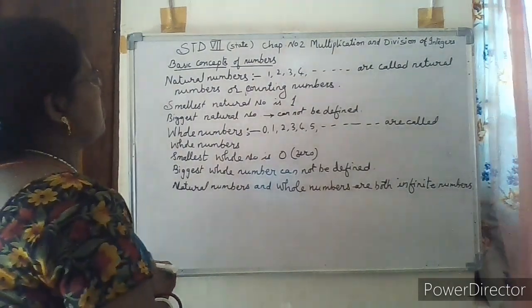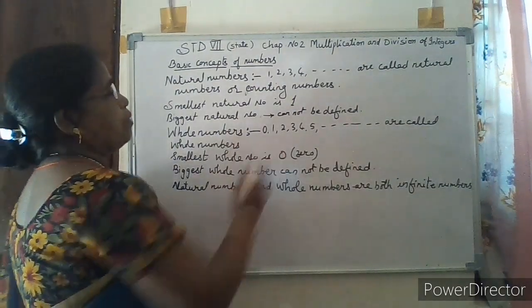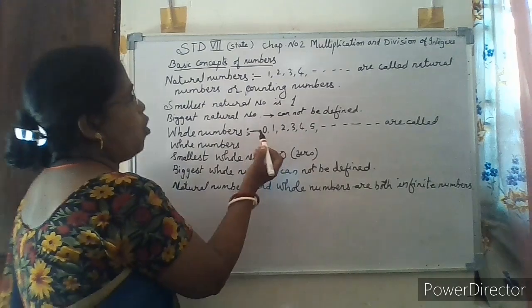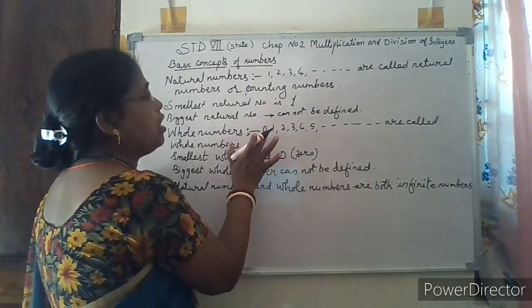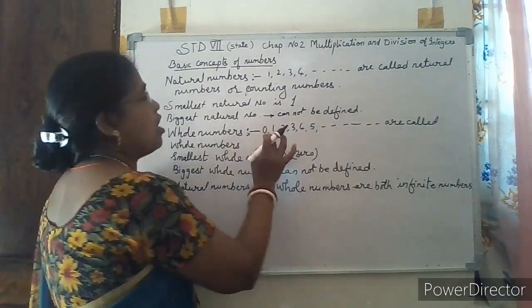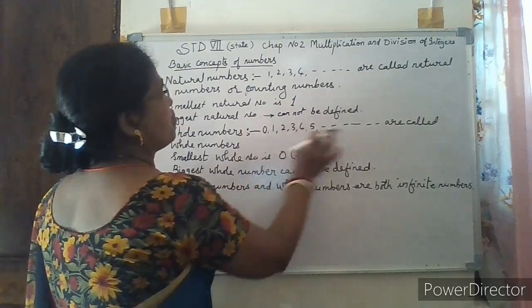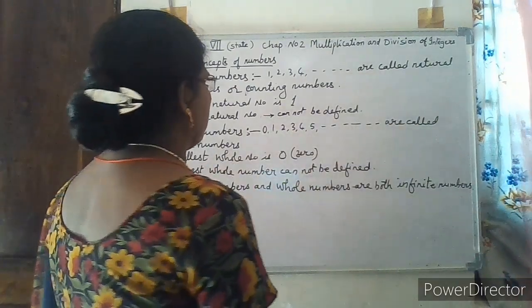If you look at the whole numbers, here only 0 is extra. The rest, all after 0, are natural numbers.